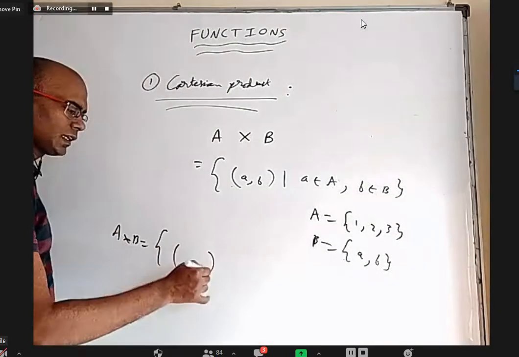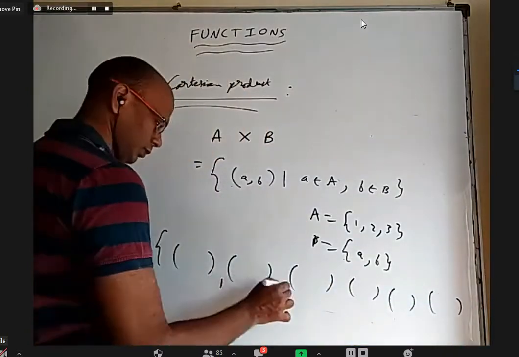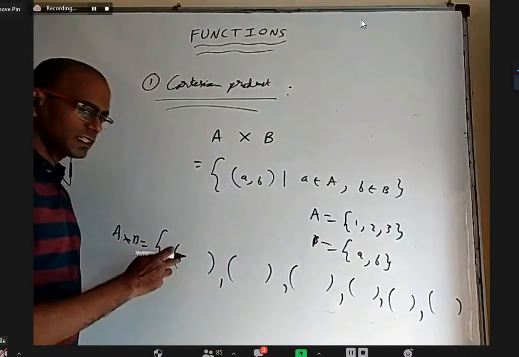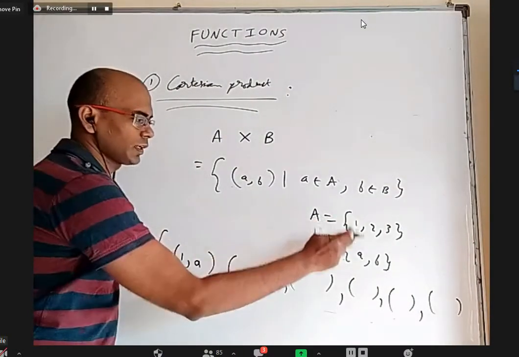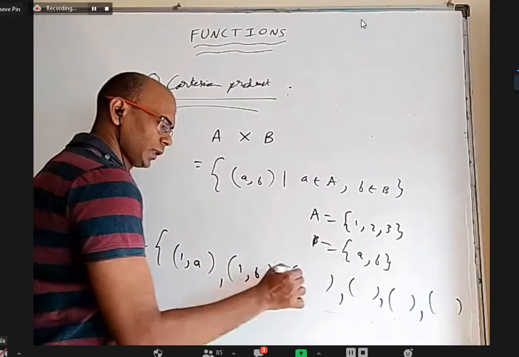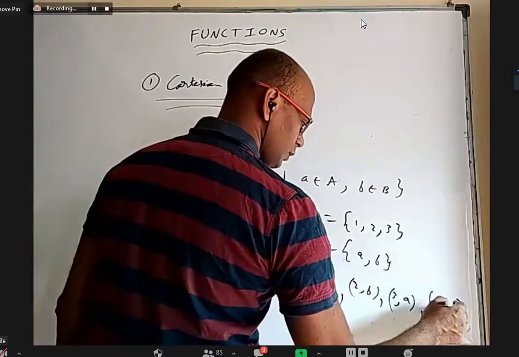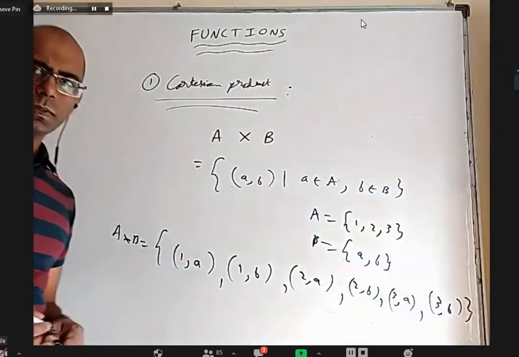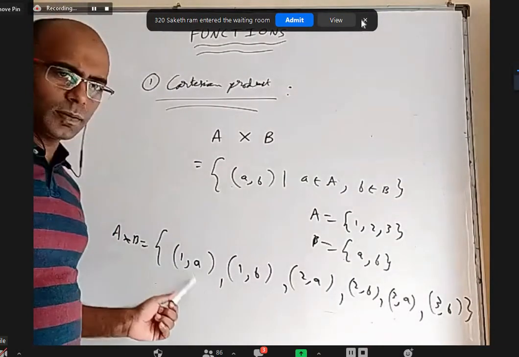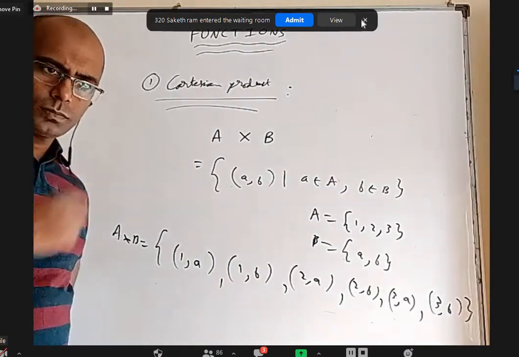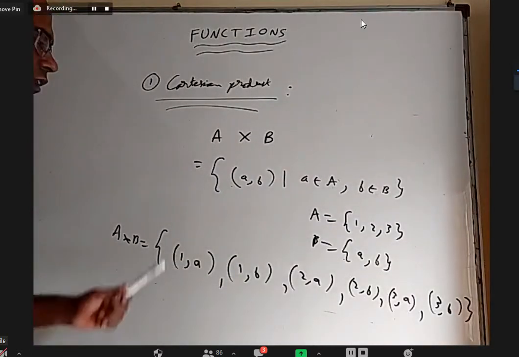I have to write many ordered pairs where the first element is from set A and the second element is from set B. So (1, a), I took 1 here, a here. (1, b), (2, a), (2, b), (3, a), (3, b). Will I get any more ordered pairs where the first element is from set A and the second element is from set B? No, sir. Only this much. That's all, we covered everything.